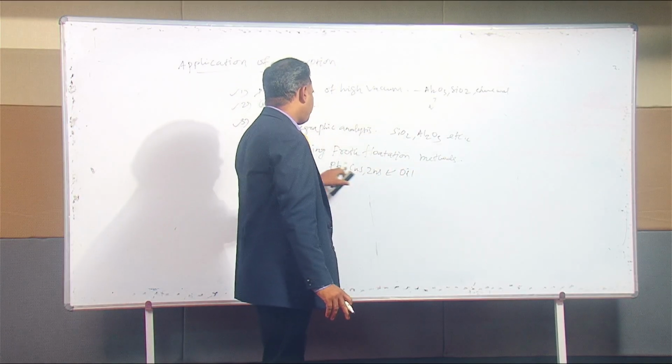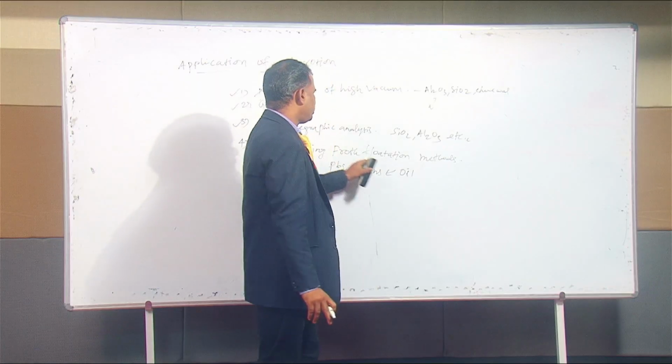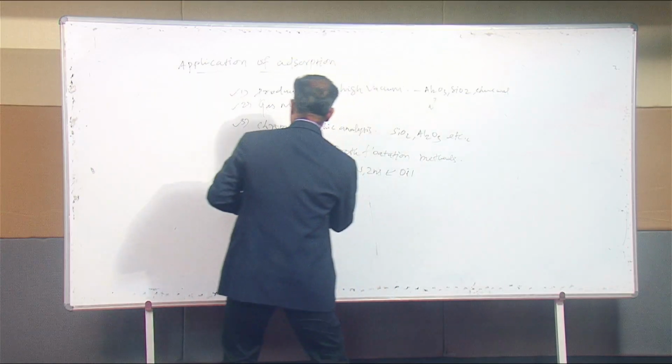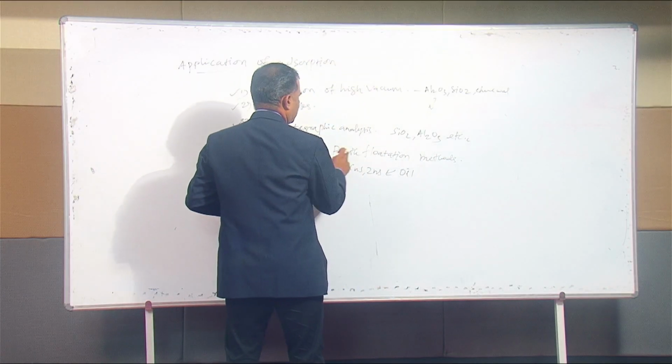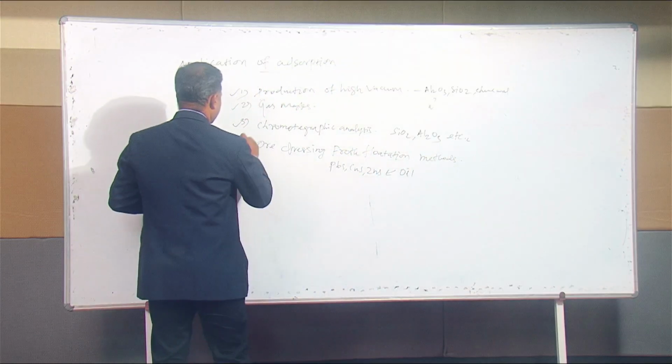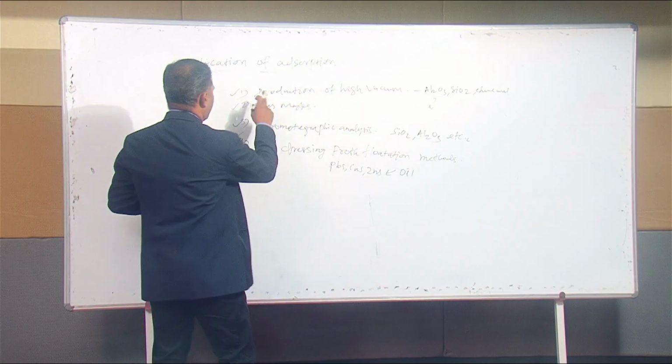This will adsorb the sulfur components present in that mixture easily. That is the ore dressing froth flotation method. This is also one of the best applications of adsorption.